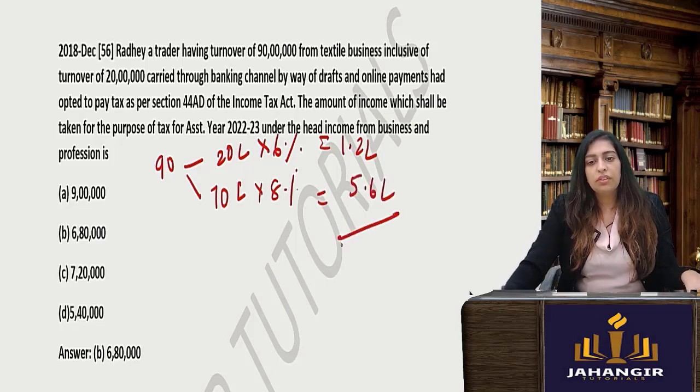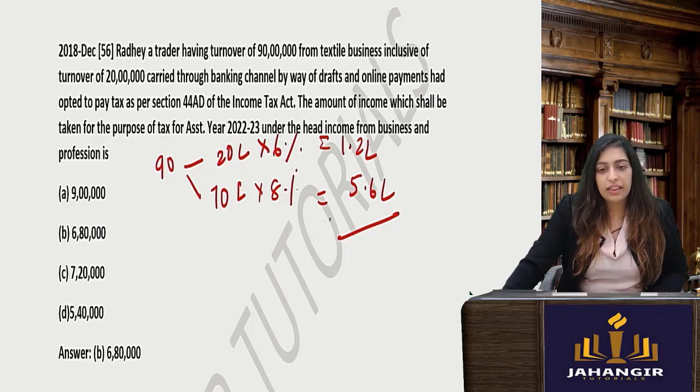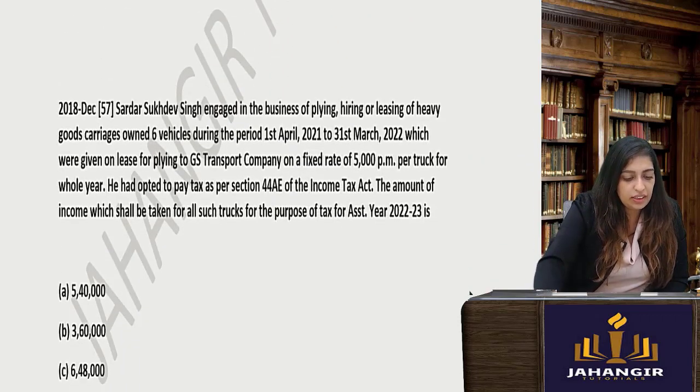So your total will be how much? Presumptive business 6,80,000. Remember one thing, no deductions are allowed over here. No deductions, no interest, no payment, no salary, nothing.